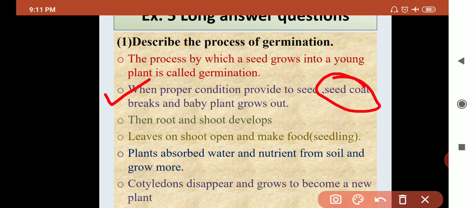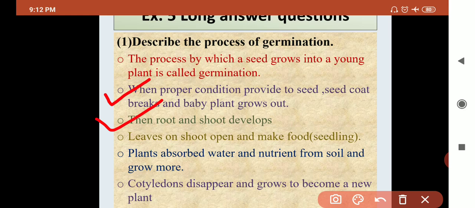What is the first step? Seed coat breaks and new baby plant comes out from the seed. Small leaves we are seeing outside the seed. Okay, then second point is roots and shoot develop. Roots are developed in the soil and shoot is developed from above the soil, that is in atmosphere, in air.